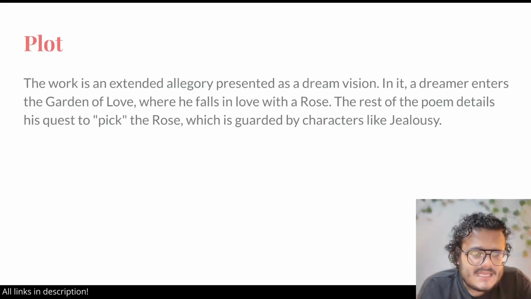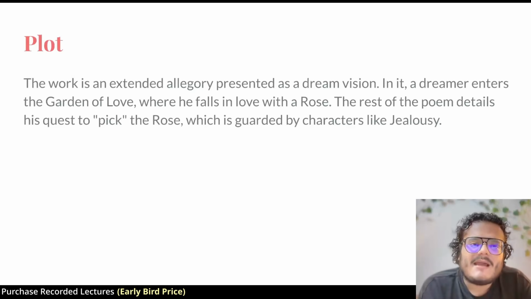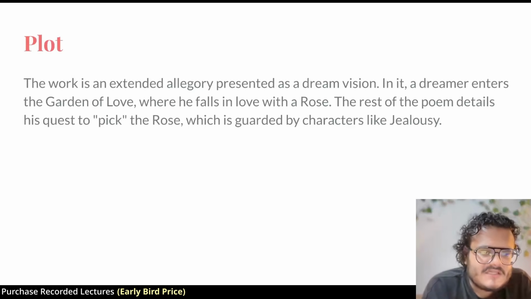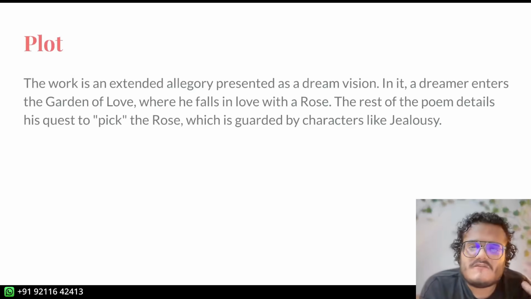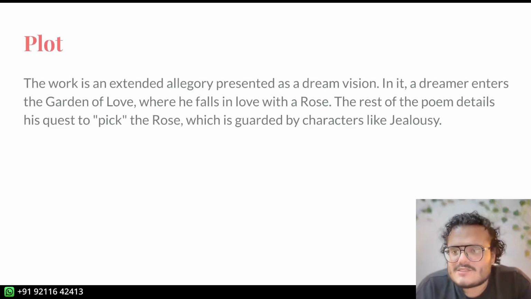But this becomes an allegory if I'm also telling the story about humans, right? Let's say I'm telling the story about two rulers who were not friends with each other, but when a third ruler attacked them, they became friends. So I told the story of those rulers by telling the story of the dog and the cat. That's called an extended allegory. Allegory is, again, I repeat, telling one story to tell another story.